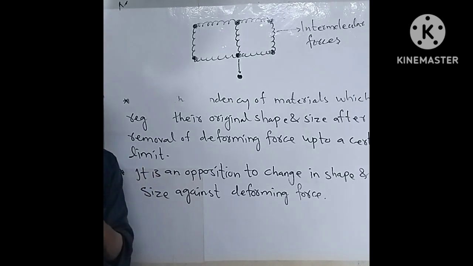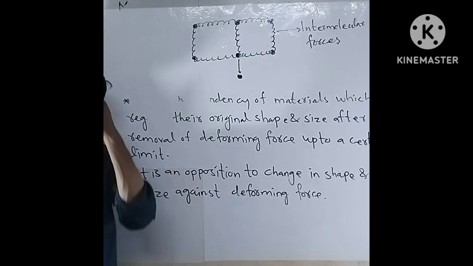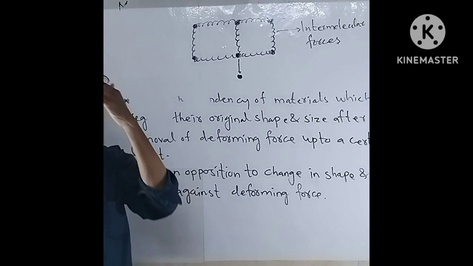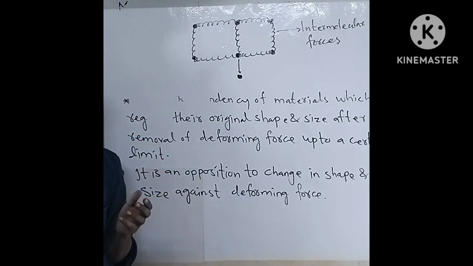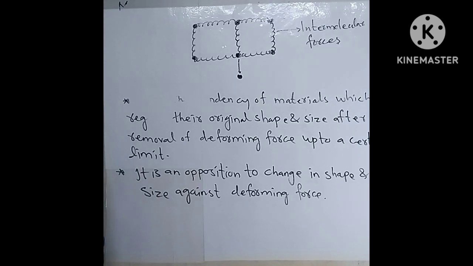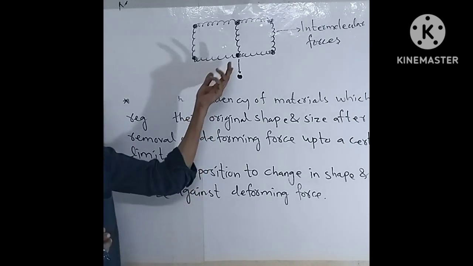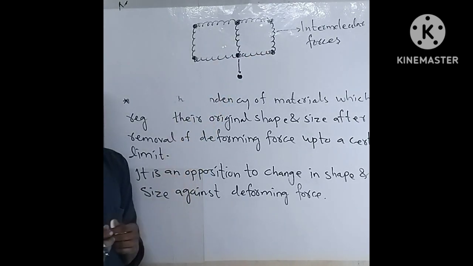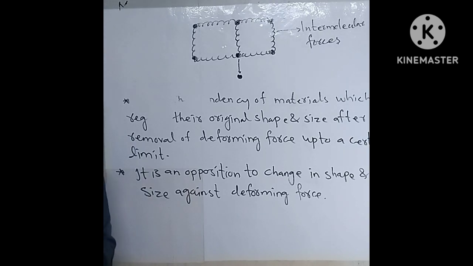When we compress the spring, again the restoring force is generated, and after removing the force, the spring gets its original shape and size. Okay, so like that, these springs are actually the intermolecular forces.